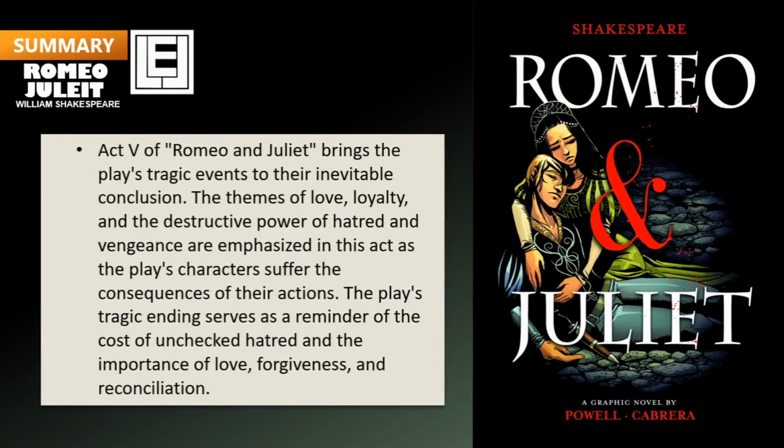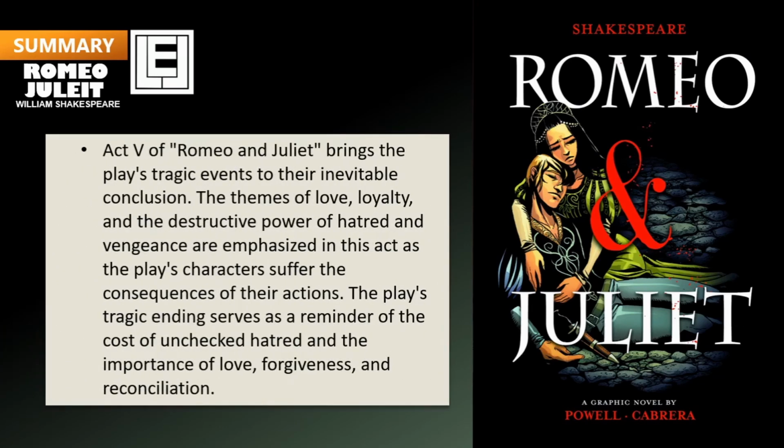Act 5 of Romeo and Juliet brings the play's tragic events to their inevitable conclusion. The themes of love, loyalty, and the destructive power of hatred and vengeance are emphasized in this act as the play's characters suffer the consequences of their actions. The play's tragic ending serves as a reminder of the cost of unchecked hatred and the importance of love, forgiveness, and reconciliation.